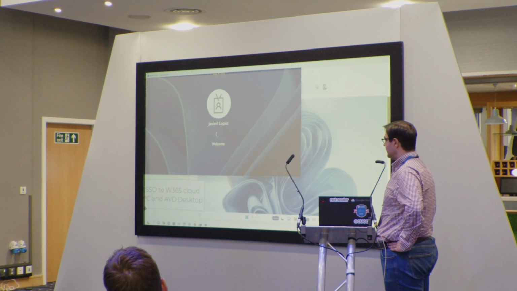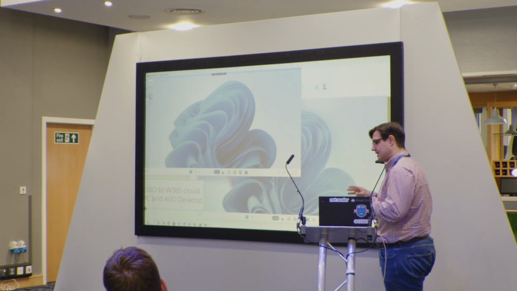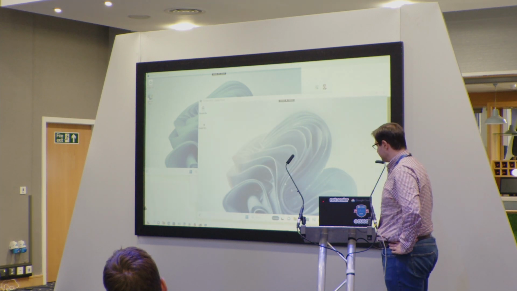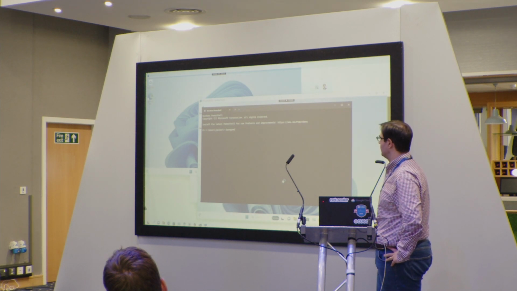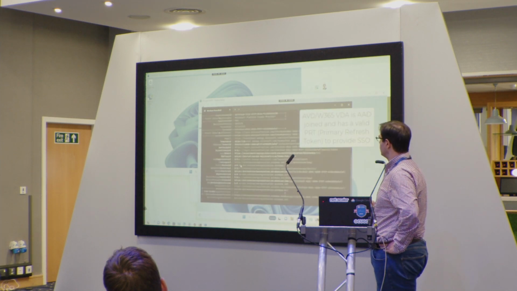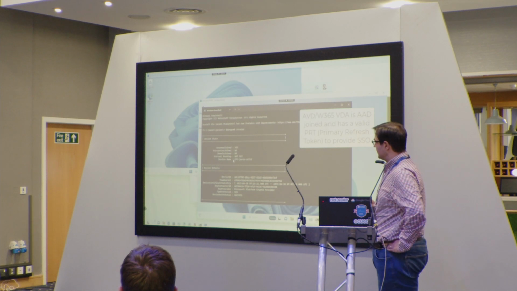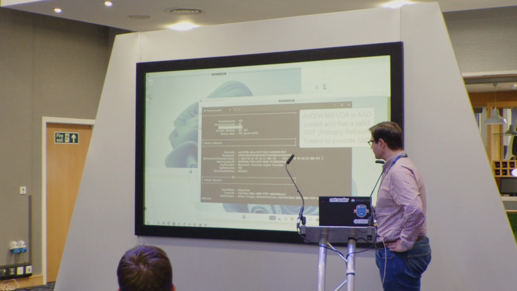Inside the VDA, I'm going to open the dsregcmd command just to verify that this is a pure AAD-only workload. As you can see, this is a pure AAD join machine. There is no domain join.